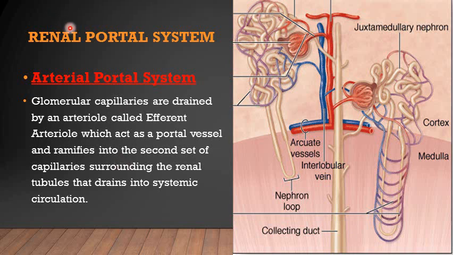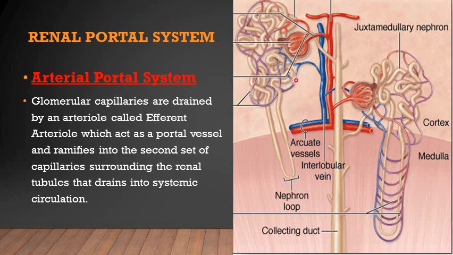The next one is the renal portal system, which is the arterial type of portal system. As I already told you, in this case there is one set of glomerular capillaries, and from here blood is collected through the efferent arterioles, which act as the portal vessel in this case, and then it ramifies into another set of blood capillaries which surround the tubules.